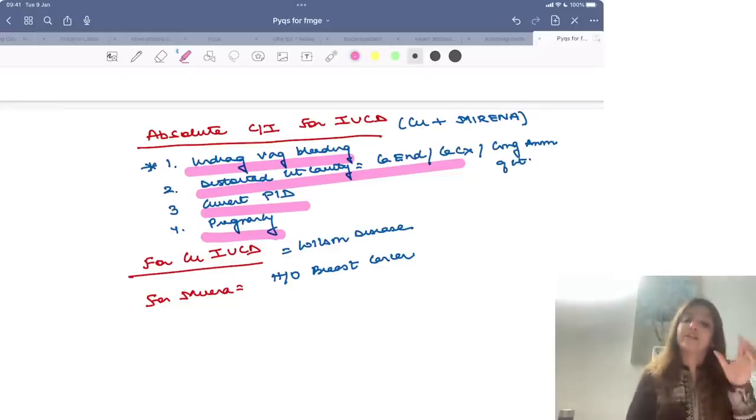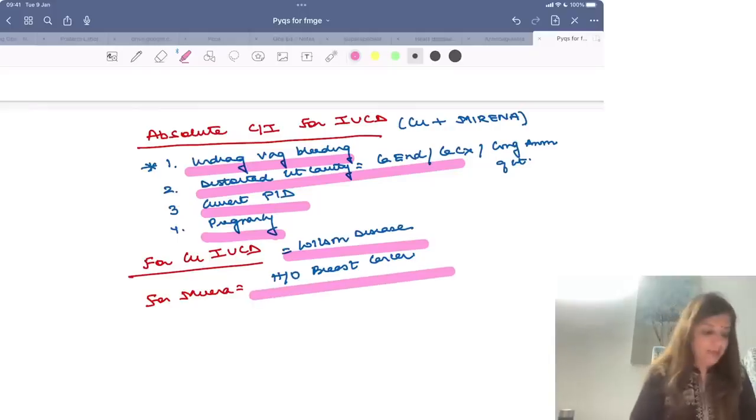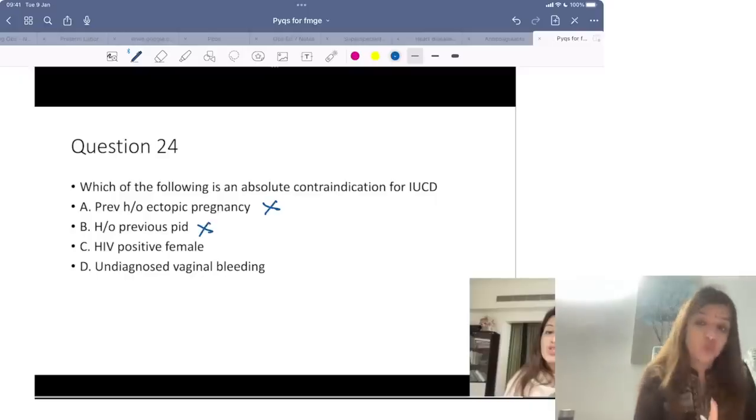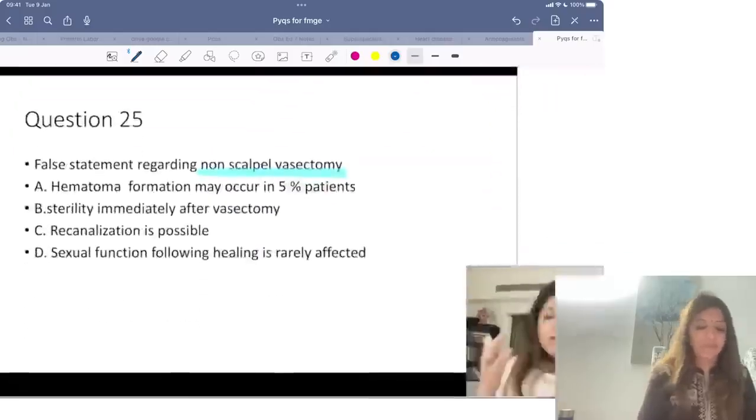Apart from this, there is one contraindication only for copper IUCD which is Wilson's disease and one contraindication only for Mirena, that is if there is history of breast cancer, right? So over here previous history of ectopic pregnancy is not a contraindication. Previous history of PID is not a contraindication. Current PID is a contraindication. HIV positive female is not a contraindication. Undiagnosed vaginal bleeding is a contraindication.